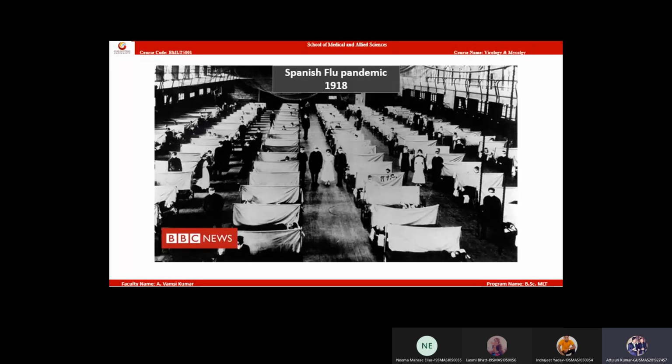Then, believe it or not, students, this is an image from 1918. In 1918, they got an influenza-mediated infection called Spanish flu. At this time, people didn't know about viruses. They didn't even know antibiotics. This is the very early beginning of medical history. People were dying mysteriously. They didn't know the cause of death, but people were dying due to some infection. It became a pandemic, killing millions of people